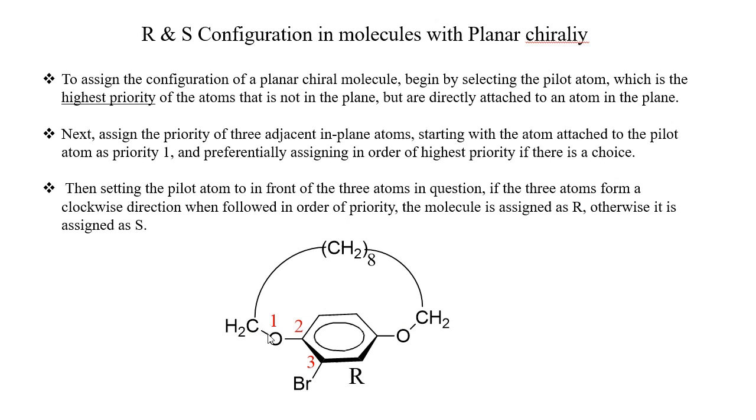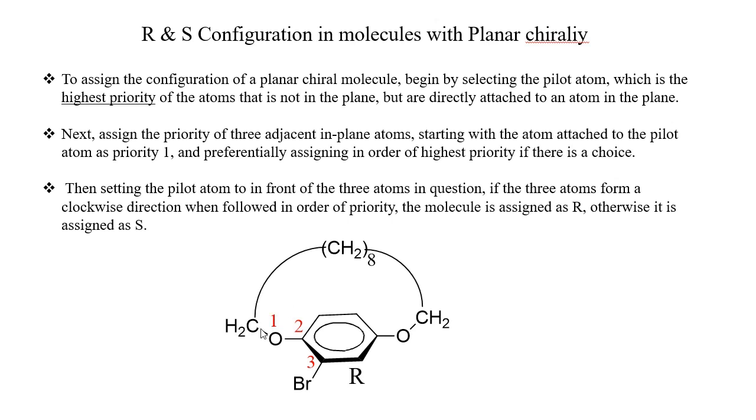You can see this carbon atom is attached to oxygen, then carbon, then carbon, then bromine. Here this carbon atom is attached to oxygen, carbon, carbon, again carbon. But here it is carbon, oxygen, carbon, carbon, Br. And so this carbon atom should get higher priority, so this carbon atom will be our pilot atom, right?